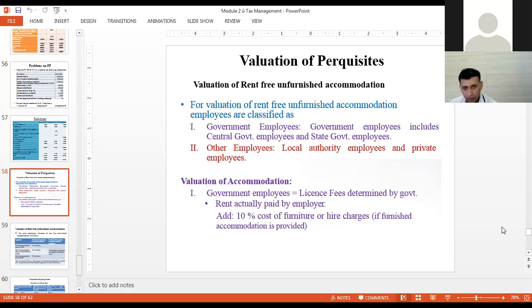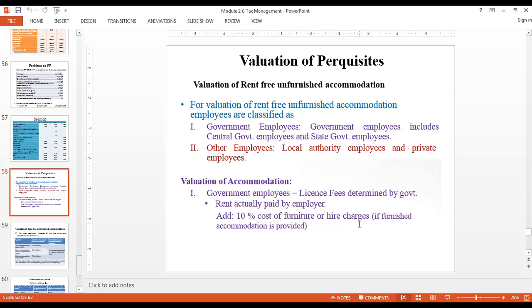So we'll start with our discussion of the last part, an important concept of valuation of perquisites. Now, as already discussed, perquisites are nothing but extra benefits given to the employees for their services rendered. What are the extra benefits that are given is what we need to understand.